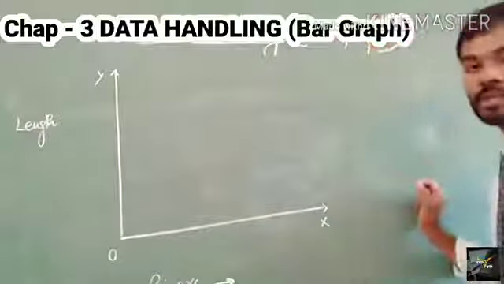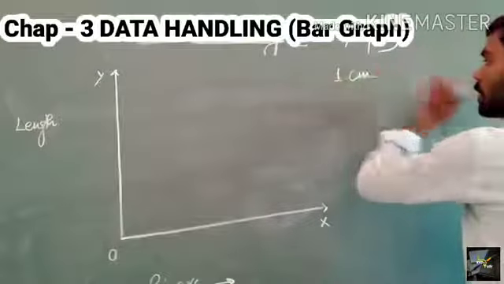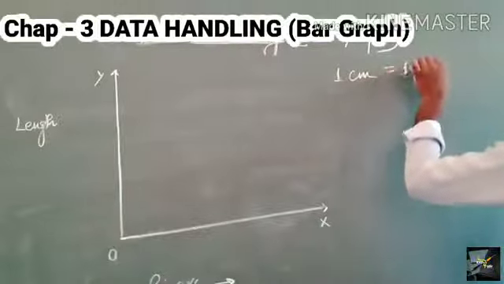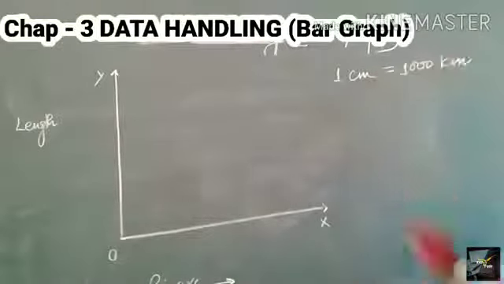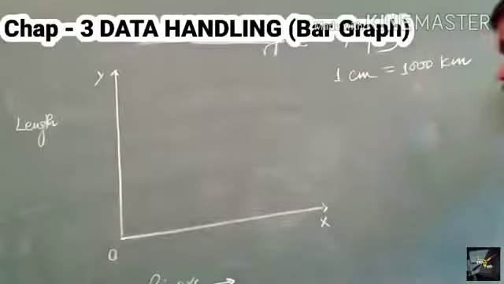Now here we have to give the reference: 1 centimeter is equal to 1000 kilometers.